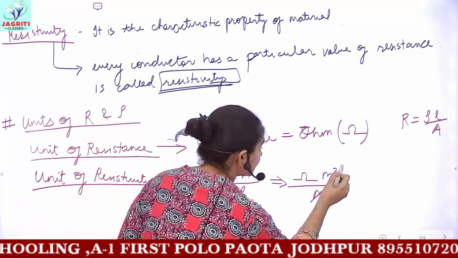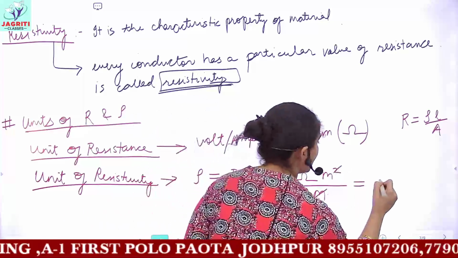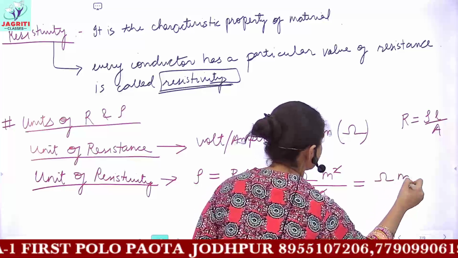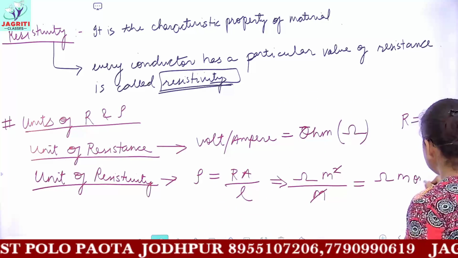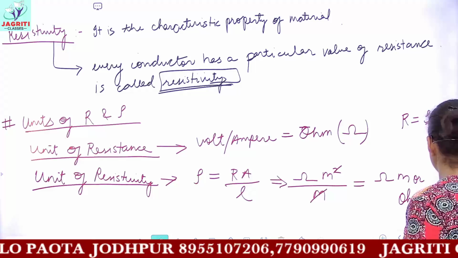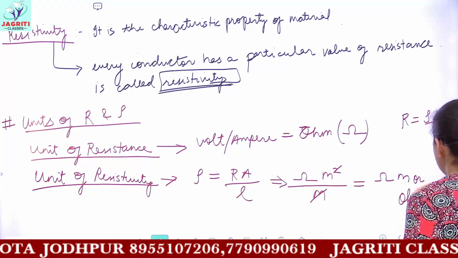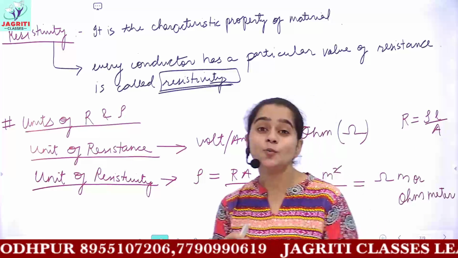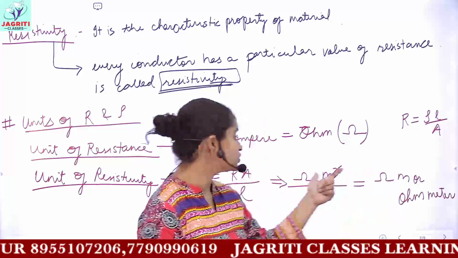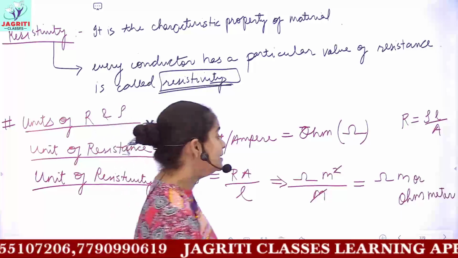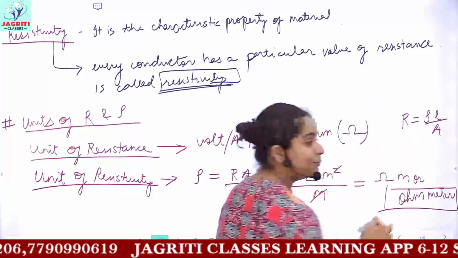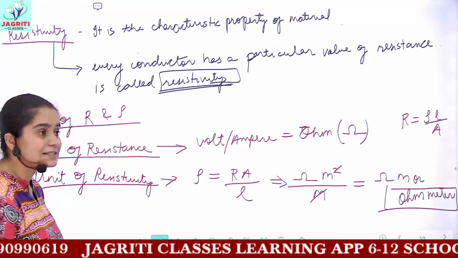So one meter gets cancelled out, and you have the unit as ohm meter. Remember, this is not ohms per meter. Both the units ohm and meter are multiplied. So the final unit is ohm meter. I hope this concept is clear.